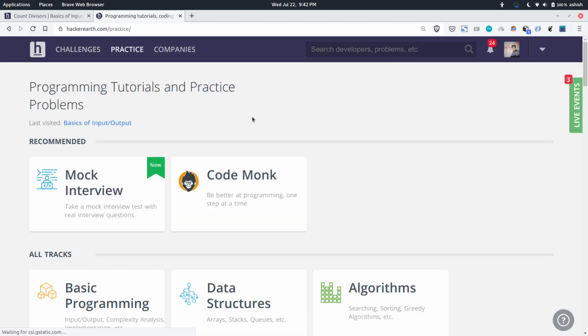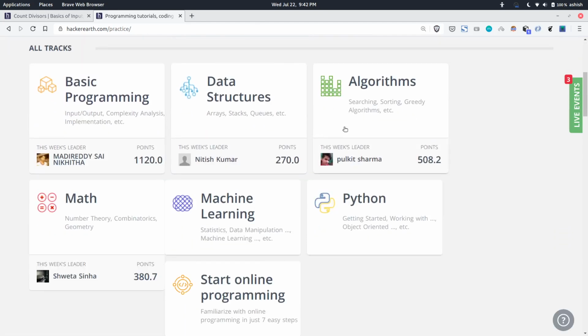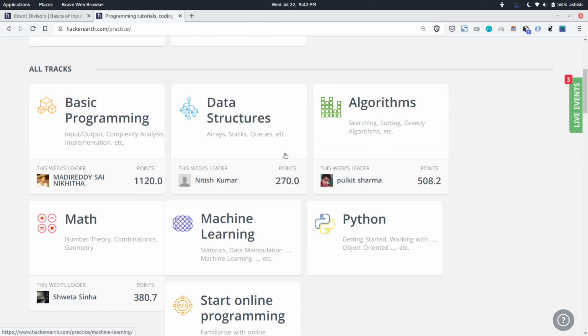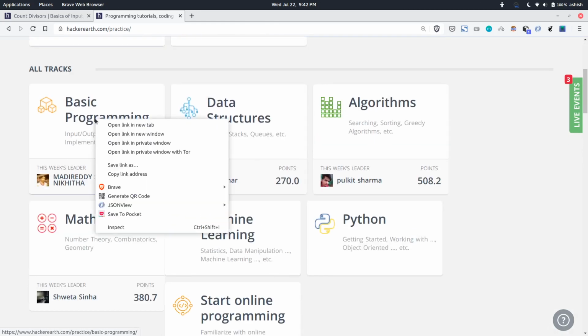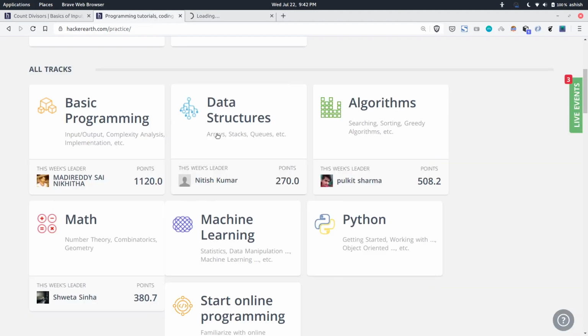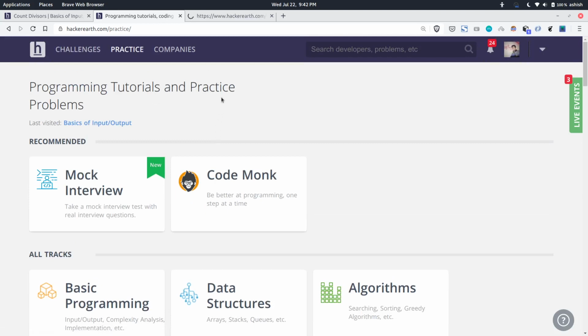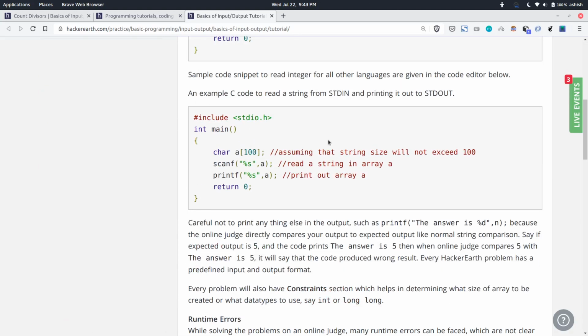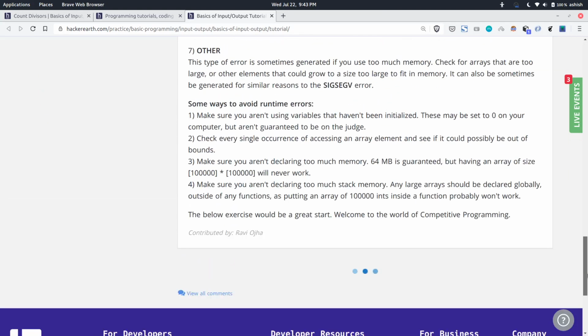Similar to HackerRank, in here too you get various categories in which you can learn. There's Python, there's Math, there's programming. Let's go to the basic programming section. The good thing about Hacker Earth is that for each topic there's a guide you need to read. This is how to read the data. There's a C++ example, so you need to go through all of this.